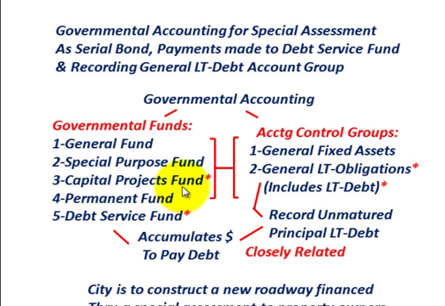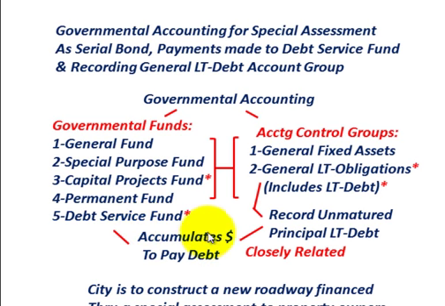Along with our funds, we're going to have our accounting control groups. We're going to be really focusing on our general long-term obligation, which is going to include our long-term debt. In this case, it's going to be that serial bond. We'd also be looking at our general fixed assets, but we're not going to concentrate on that. That's simply a listing of the fixed assets that you accumulate. What we're really going to be looking at is this debt service fund.